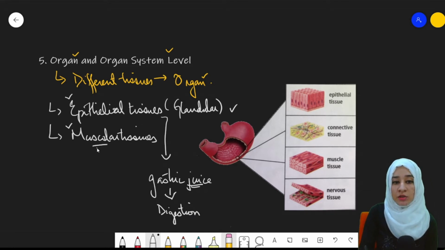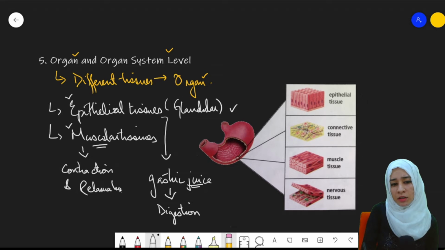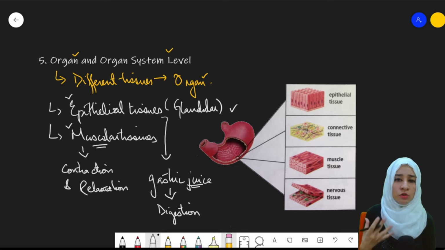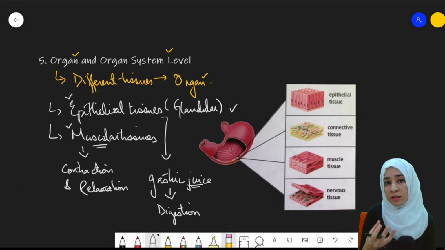Whereas muscular tissue, as the name indicates, these are the smooth muscles that are present inside the stomach that form the stomach. And what is the function of a muscle? It is responsible for contraction and relaxation, right? You must have noticed when you do some exercise, the muscles are contracting and relaxing, and there is the production of heat.